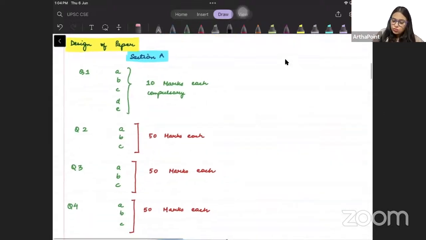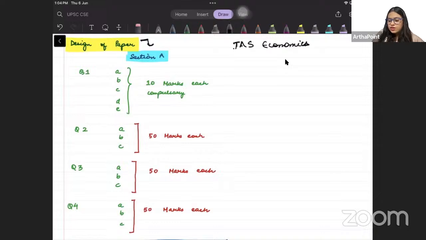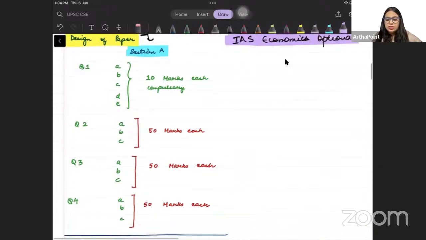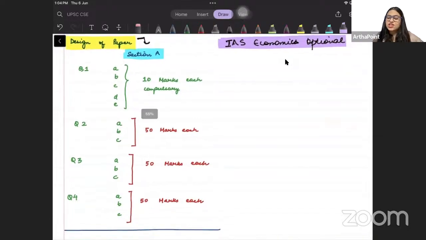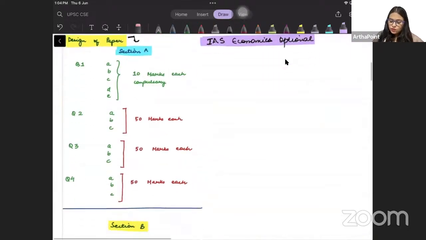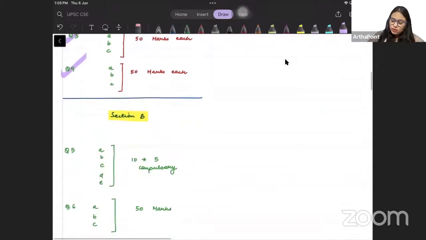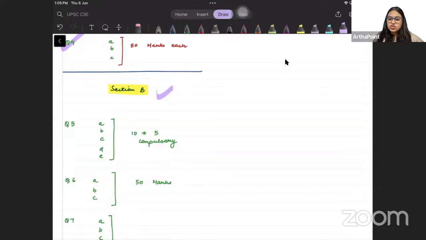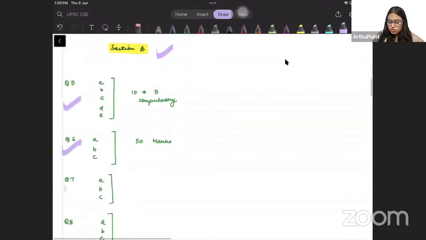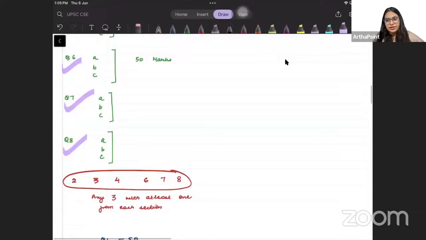So when we talk about the paper, अभी I am discussing IAS Economics optional का paper बेटा, first of all. So when we talk about the design of the paper, इस पेपर में, in paper 1 you have section A, and in section A you will be having 4 questions, question 1, question 2, question 3 and question 4. ध्यान से समझना हाँ कैसे बनाए ये पेपर. And then you will be having section B, and in section B also you will have question 5, question 6, question 7 and question 8.